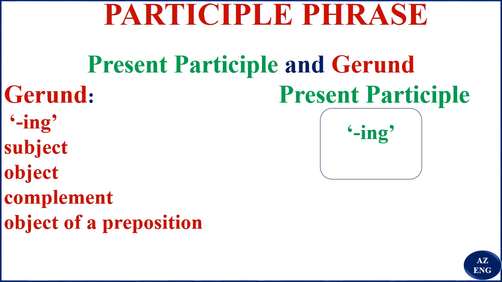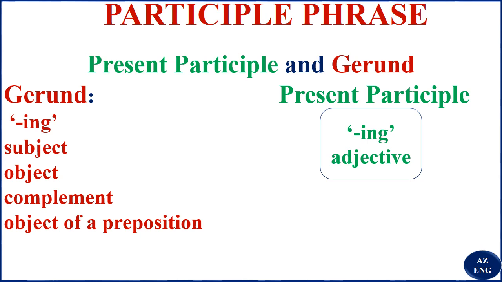But for the present participle, it functions as an adjective. It does the work of describing a noun or a pronoun. Now you might ask, what do you mean by this? Don't worry, let's have examples. We always have examples, so that with examples, things become easier.